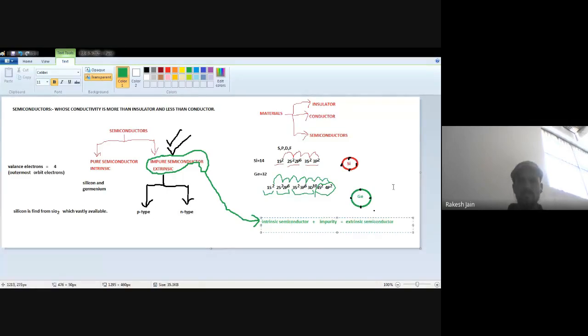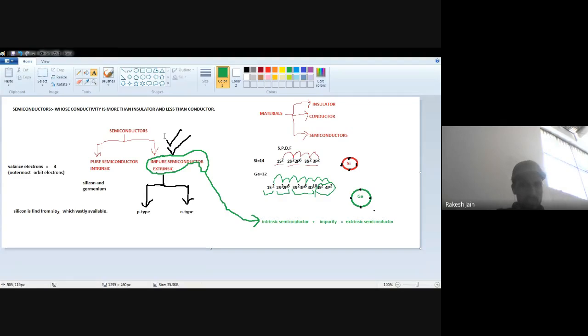As a result, we will find extrinsic semiconductor. In intrinsic semiconductor, some impurity will be mixed so that we will find some extrinsic semiconductor. This process of making the extrinsic semiconductor by mixing impurity is actually known as doping. The standard technical word for this is doping.